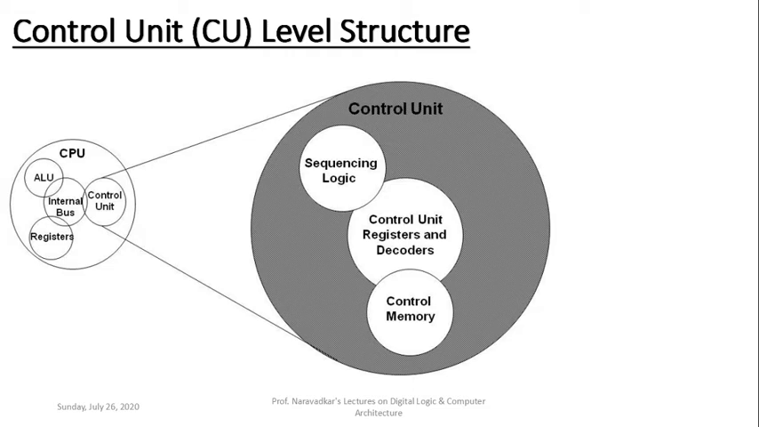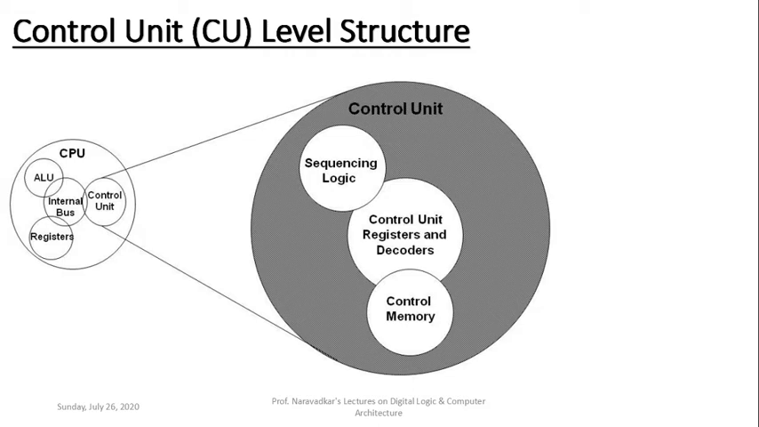Okay, it contains control unit registers and decoders. Whatever assembly language instruction is fetched will be decoded inside the control unit registers and decoders block. This assembly language instruction will have its corresponding microprogram, also called microcode, which is already stored within the control memory.